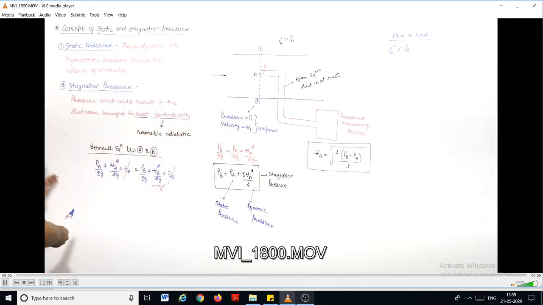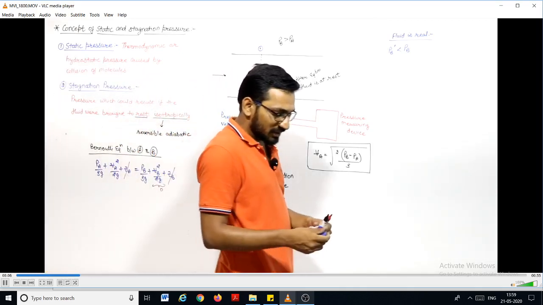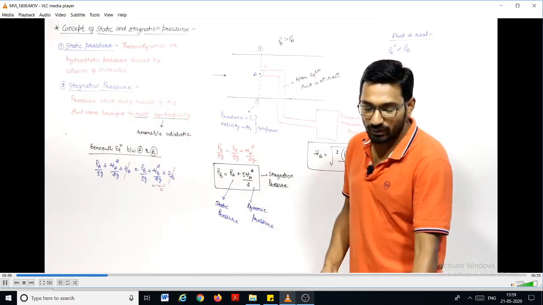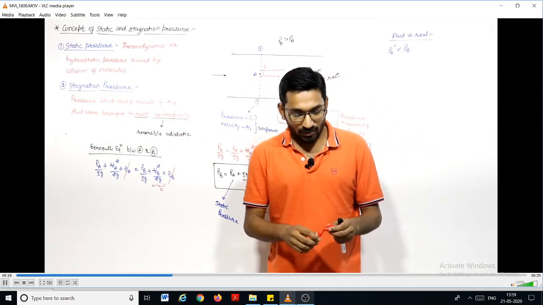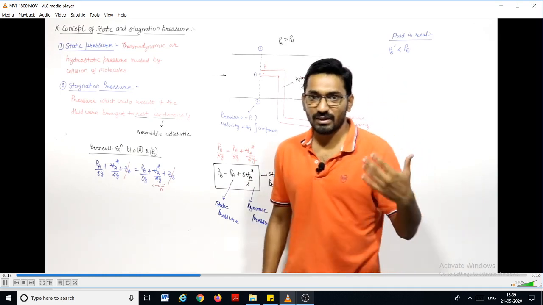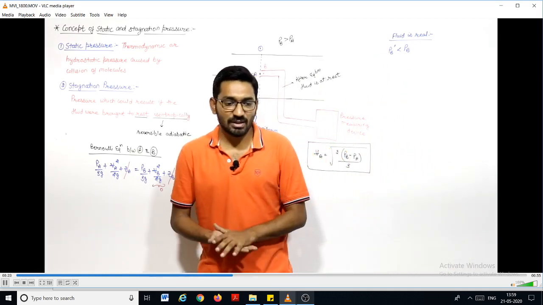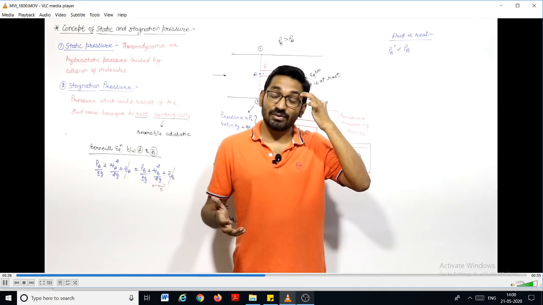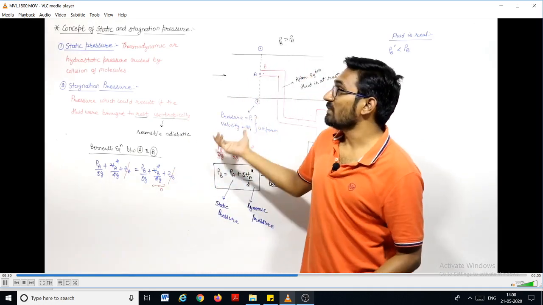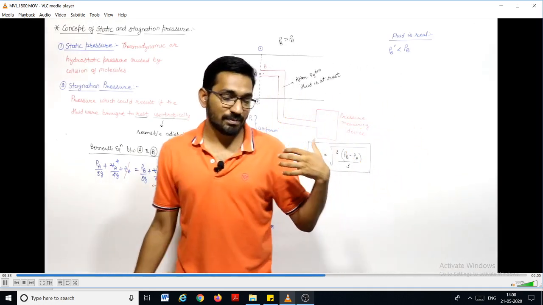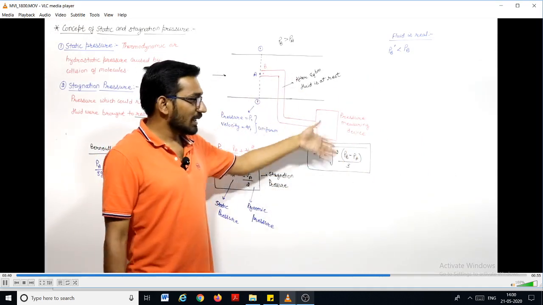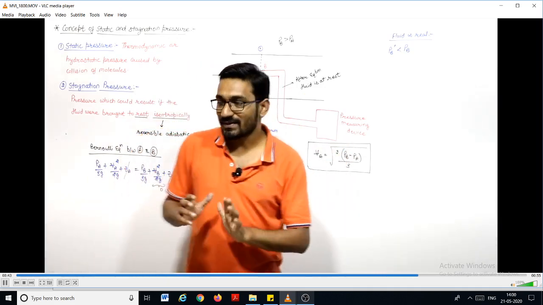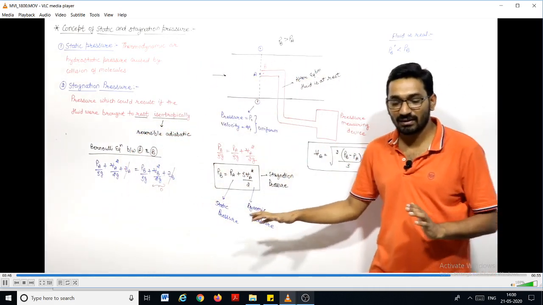So this is the basic difference between the static pressure and the stagnation pressure, right? In our fluid mechanics, only this concept of stagnation pressure is required. Stagnation pressure will be more useful for you if you study compressible flow in your power plant subject. Now, that compressible flow is not in the syllabus now in the engineering services or in GATE, so you need not study compressible flow. But out of curiosity, if you want to study it, stagnation pressure will play an important role, and I'll explain how when we discuss the power plant, compressors, nozzles. Hope your basics of stagnation pressure and static pressure will be cleared by this lecture.